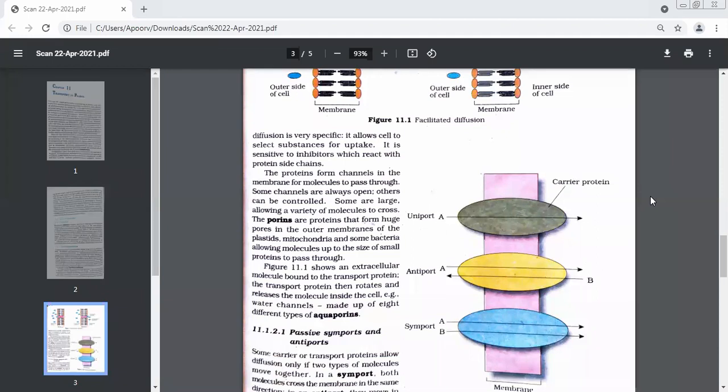Ma'am, one more point. Yes, one more point. Who will give that point to her? Who would like to answer this question? Ma'am, substances which are soluble in lipids. Yes, ma'am. Now you are satisfied? Yes, ma'am. Okay.